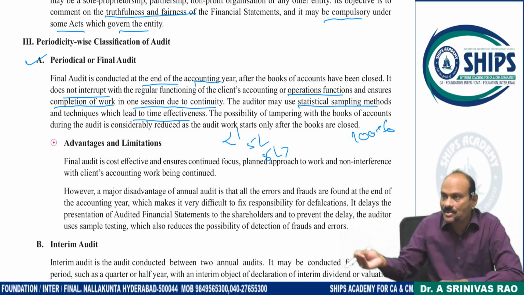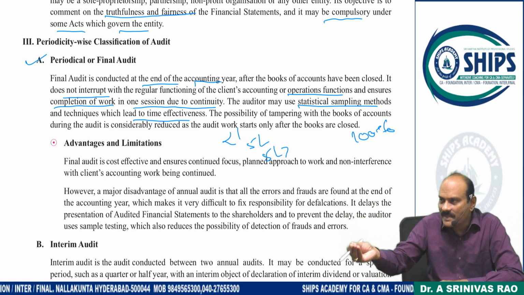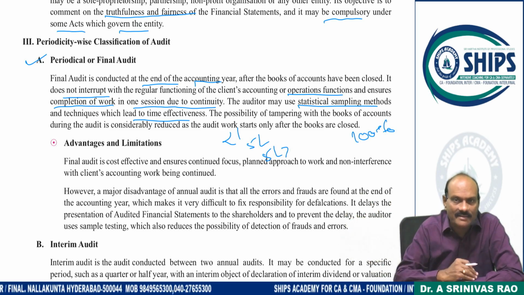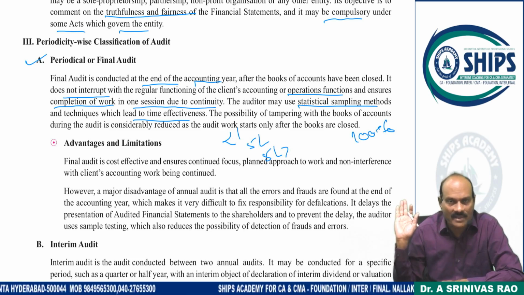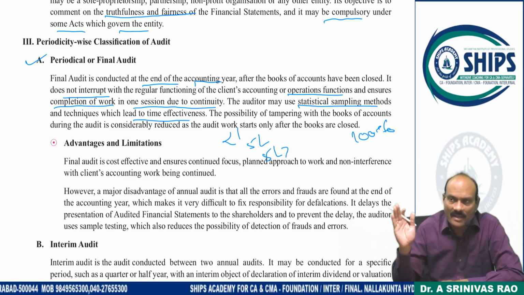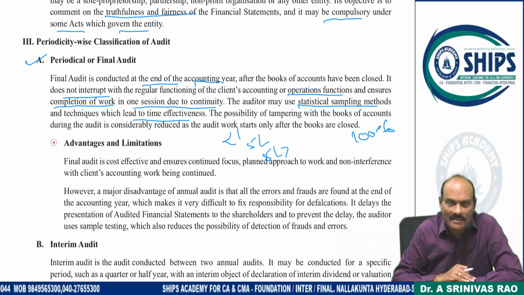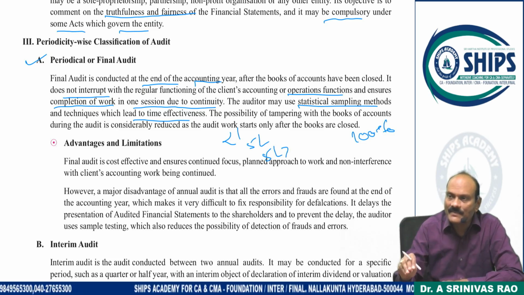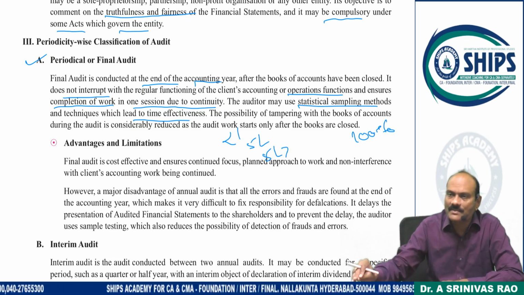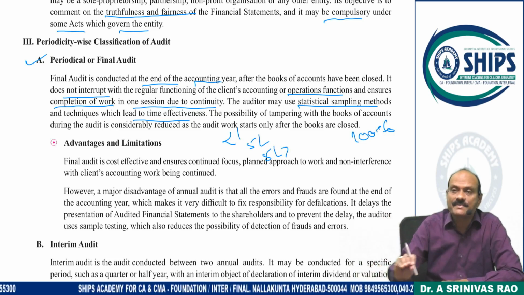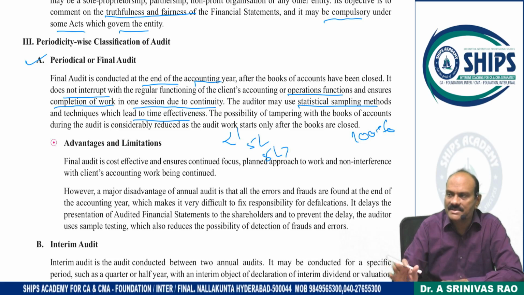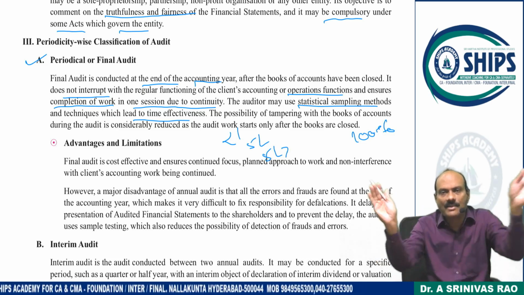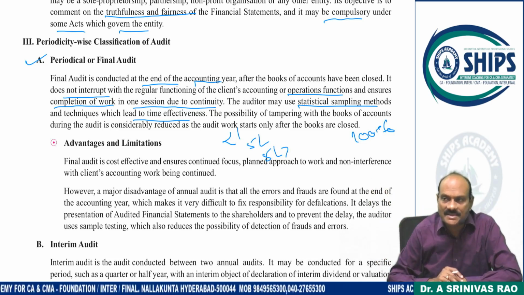For 20 clients I have to work, so definitely I spend less time on each client, because everyone has to comply with legal provisions. They have to file the annual returns with ROC and the required authority, thereby limited time in order to complete my work in an expeditious manner. What I will do, at random I select a few transactions, and based on that quickly I will do the audit and be over. Sometimes it is not a proper way.